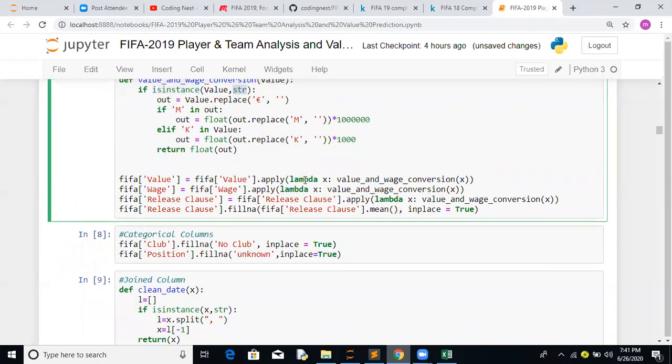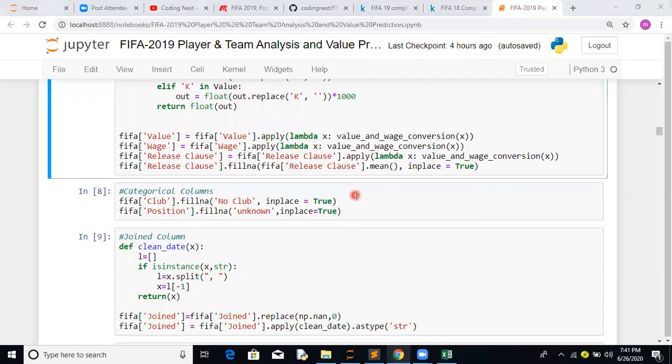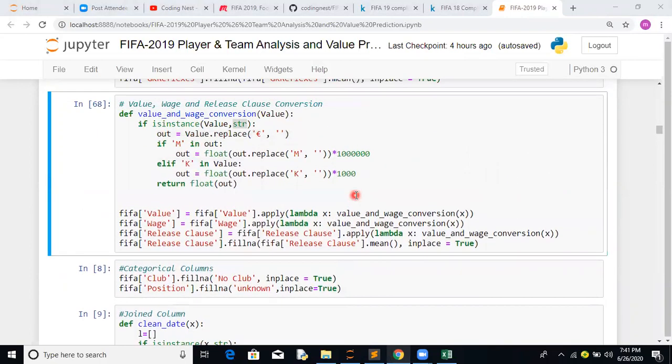Actually, when I was applying that lambda method, removing the substring and multiplying with 1 lakh and 1000, it was not working. It was giving an error.